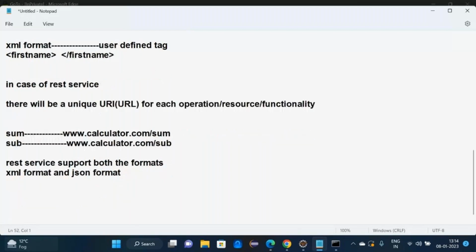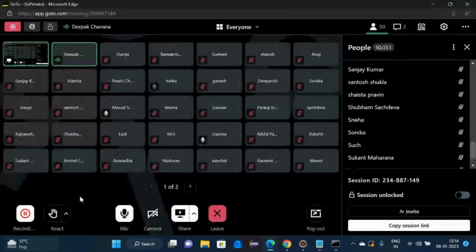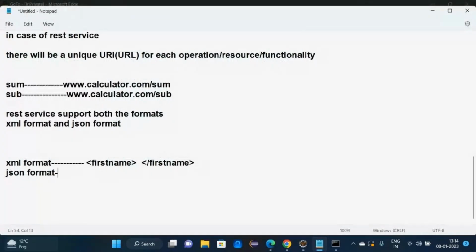Now, what is XML format? Something like this: angular bracket, first name, closing angular bracket. This is which format? XML format. And what is JSON format? First name in double quotes, colon, value, Deepak. So REST service supports which format? Both XML and JSON.